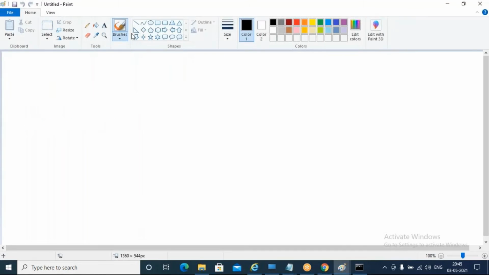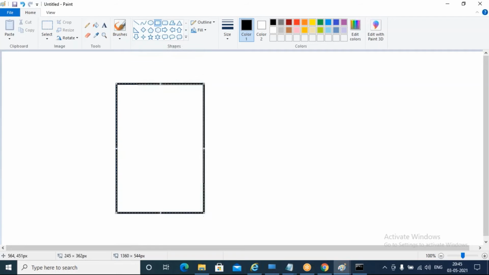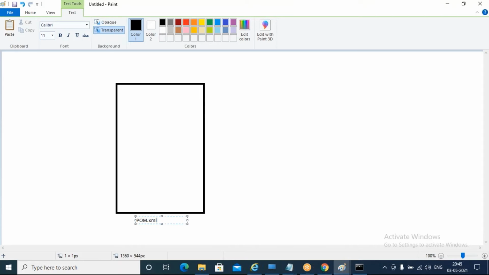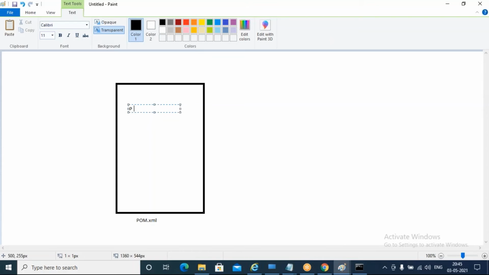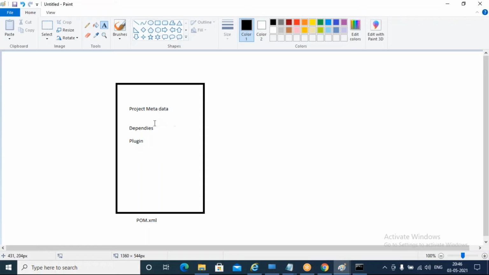Three things. First thing, assume that this is my pom.xml, and this will have project metadata, dependency information, and plugin info will be there.